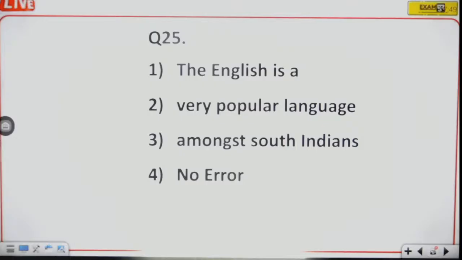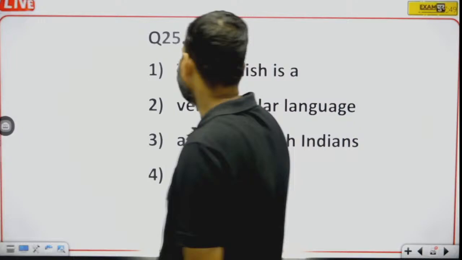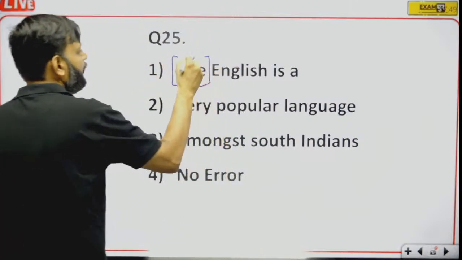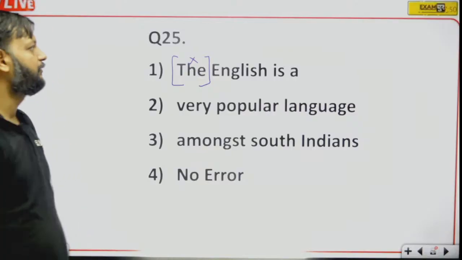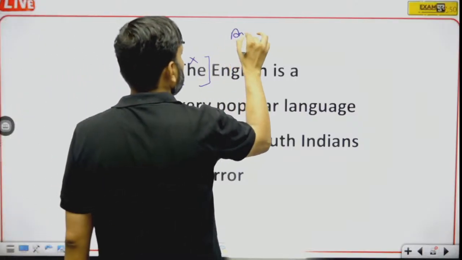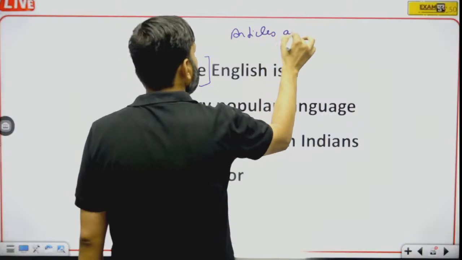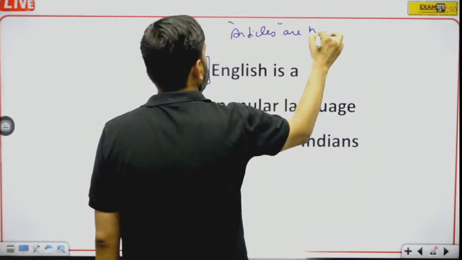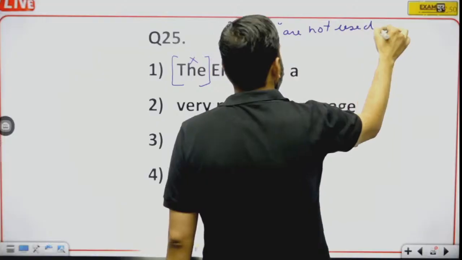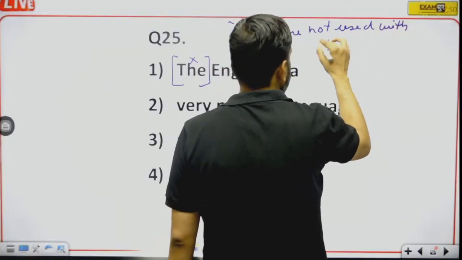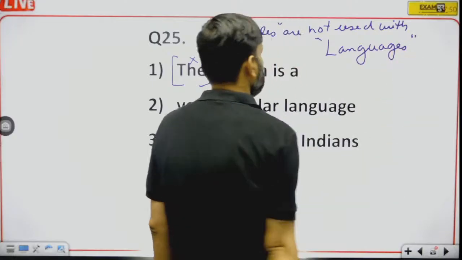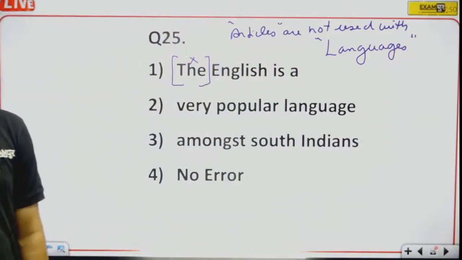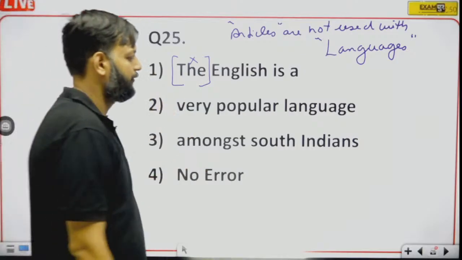Question number 25. The English is a very popular language. We cannot use definite article with language. Okay, so the will be removed here. Definite articles are not used with languages, so the will be removed.